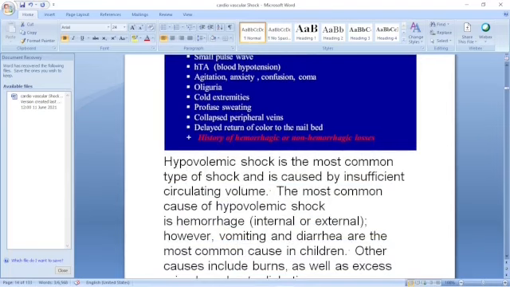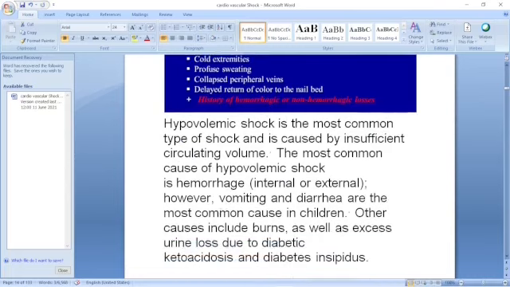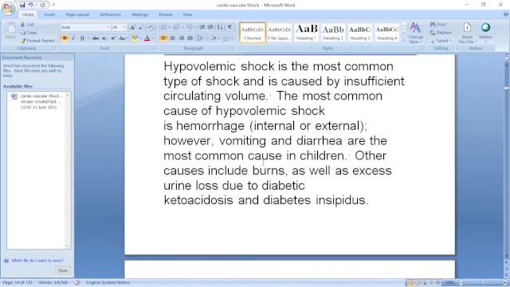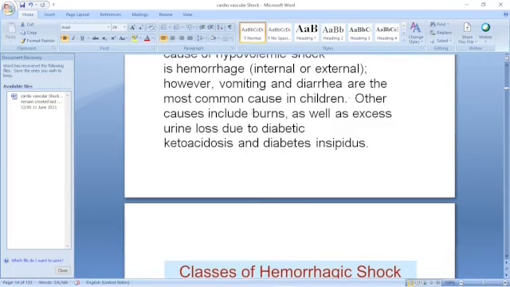Hypovolemic shock is the most common out of all shock, and it is caused by insufficient circulating volume, because accidents and injuries are very common. Hemorrhagic shock is the most common, from internal or external hemorrhage. However, vomiting and diarrhea are next most common, and excess urine due to diabetic ketoacidosis and diabetes insipidus.